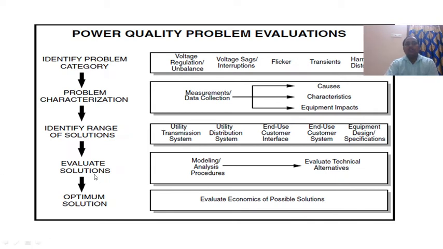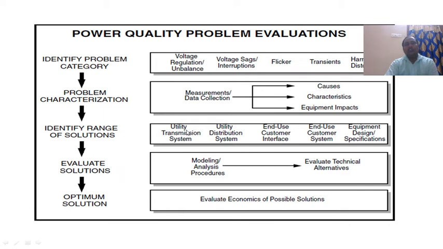Then evaluate the solution, the optimum solution. If you identify the problem, it may be voltage regulation or unbalance, voltage sags or interruption, flickers, transients, harmonic distortion. You must first observe which problem arises in the power system. Next one is problem characterization: measurement and data collection. So those are the causes. What are the causes that appear? What are the characteristics? Which equipment is impacted? The third one is identify the range of solution.